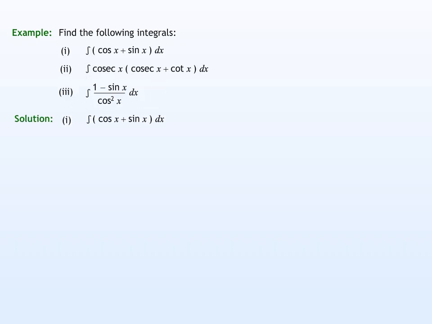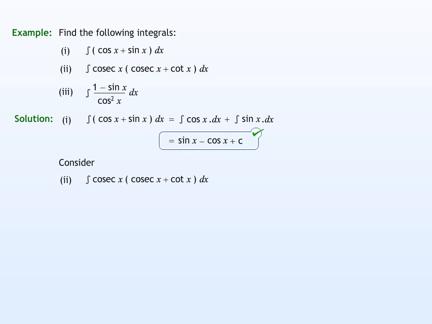Now let's consider the first integral. The given integral is in fact equal to the integral of cos x dx plus the integral of sin x dx. Thus we get the required integral as sin x minus cos x plus c.